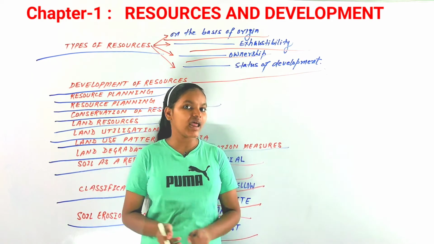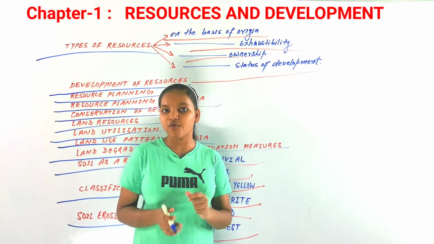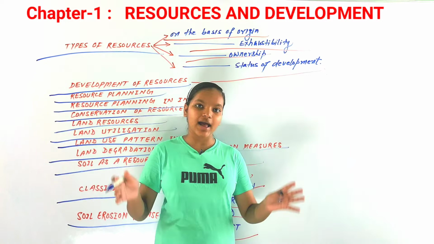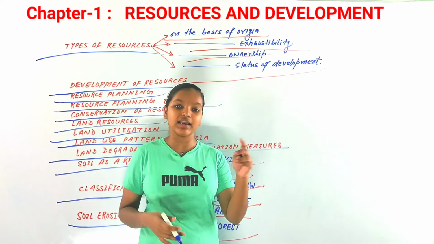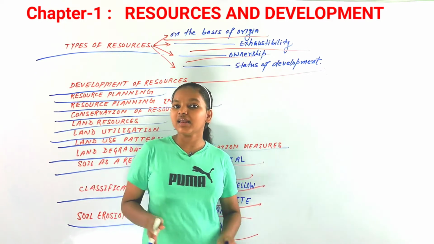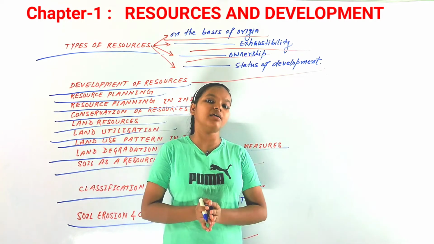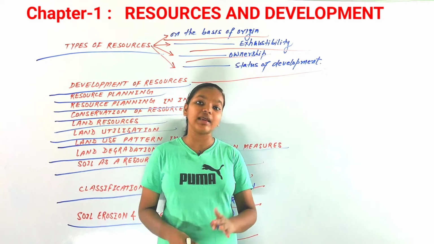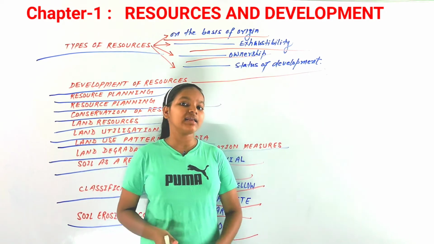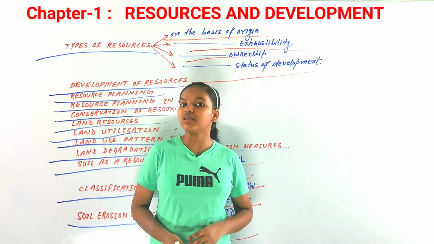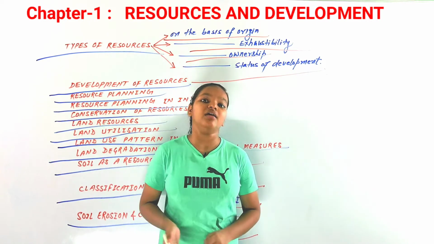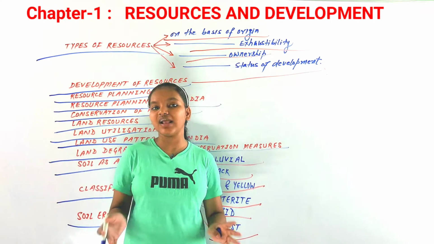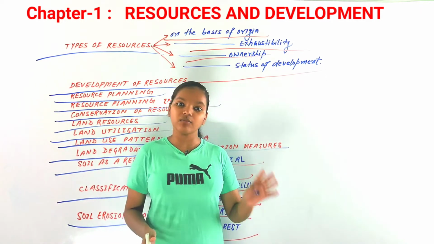Soil erosion can take place in many forms, like in gullies. In gullies, water flows through a kind of crack and makes a gully, and from that crack water flows and takes the soil away. That is soil erosion. After that, it can be that water flows from a slope and soil is eroded away. So there are different ways soil can be eroded, and soil erosion can vary from one place to another.